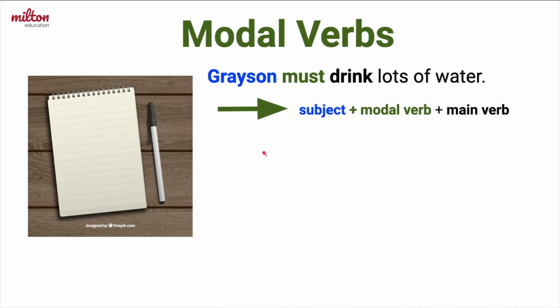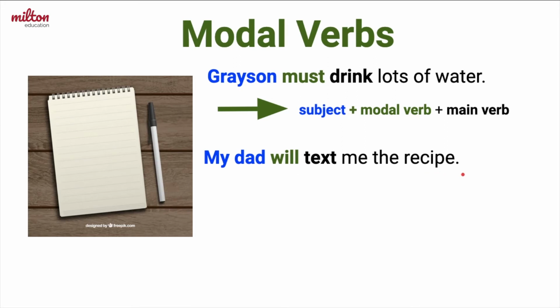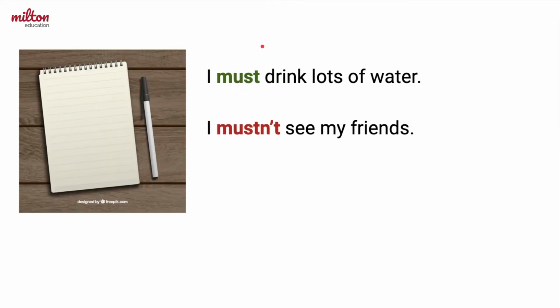Let's look at another example. My dad will text me the recipe. My dad is the subject, will is the modal verb, and text is the main verb. You might remember that will is used to talk about the future. Even though the subject is third person, the main verb is always the same. When we use a modal verb, the main verb never changes. Isn't that cool?